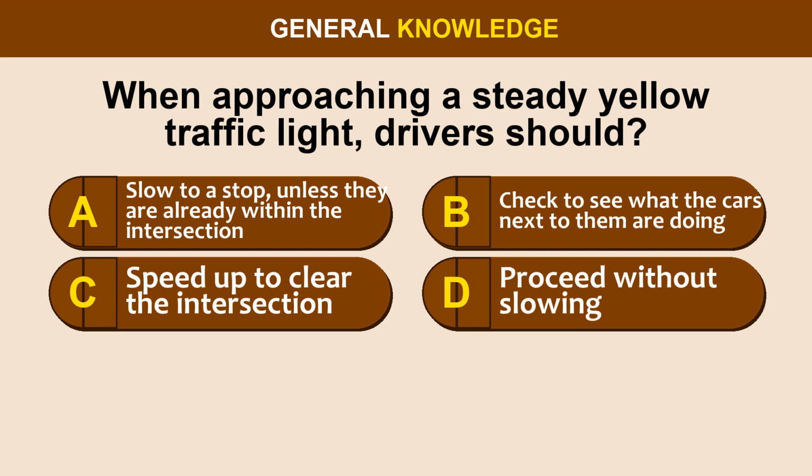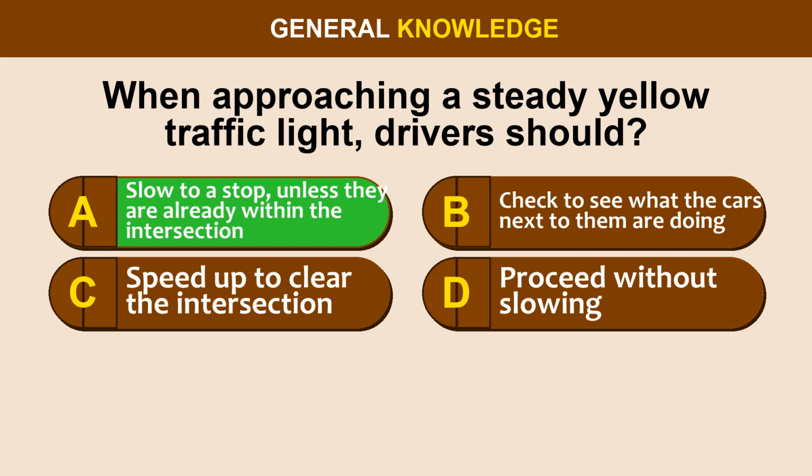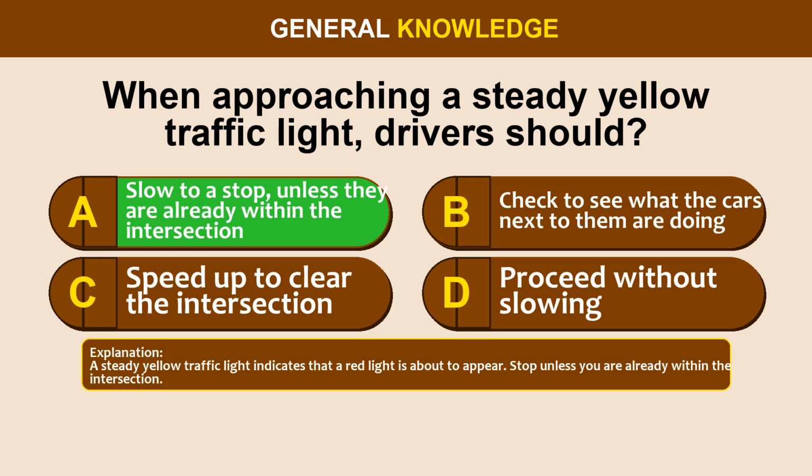are already within the intersection. Option B, check to see what the cars next to them are doing. Option C, speed up to clear the intersection. Option D, proceed without slowing. The correct answer is option A, slow to a stop, unless they are already within the intersection. A steady yellow traffic light indicates that a red light is about to appear. Stop unless you are already within the intersection.